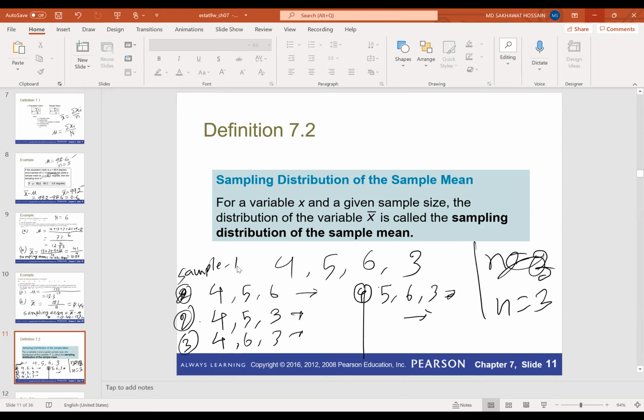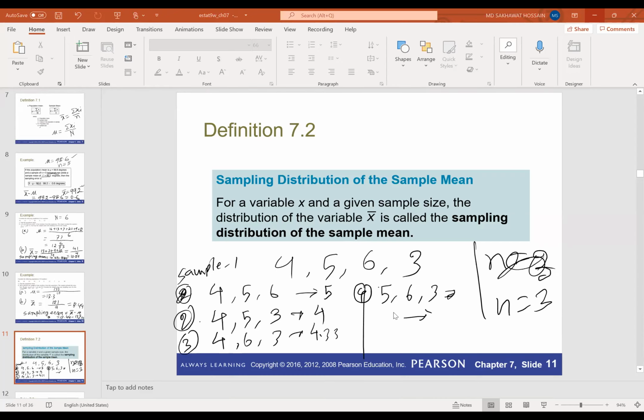Calculate the sample mean for the first one: 4 plus 6 plus 5, that means 15 divided by 3, so it will be 5. And this one will be 12 divided by 3, so that means 4. And this one will be 13 divided by 3, so that means 4.33.